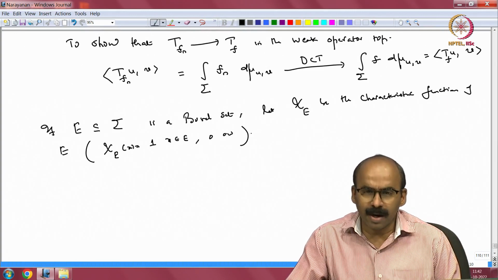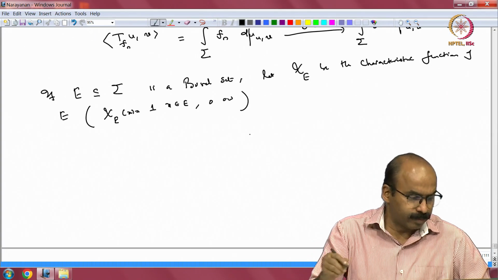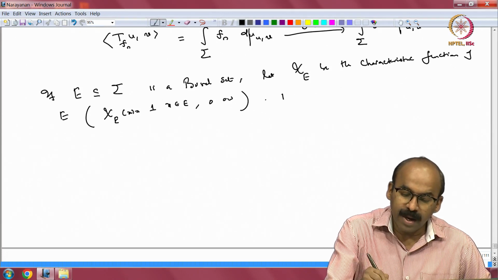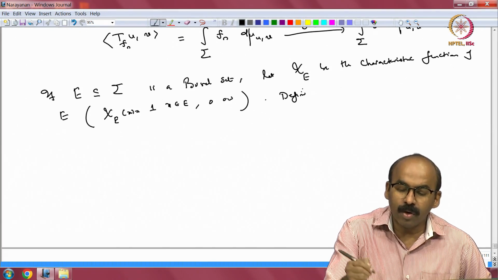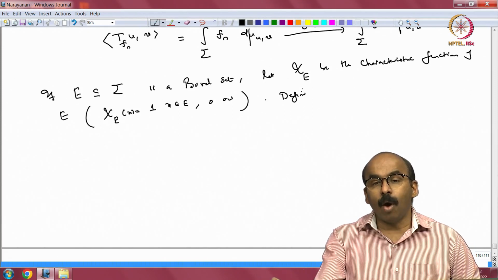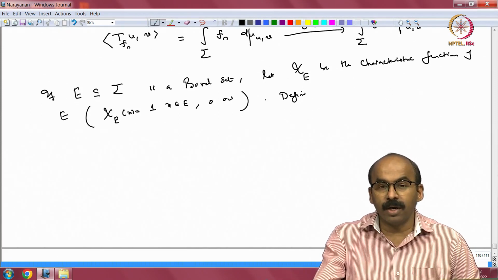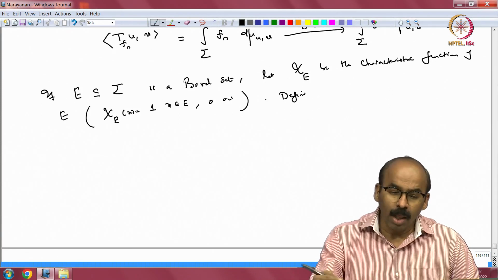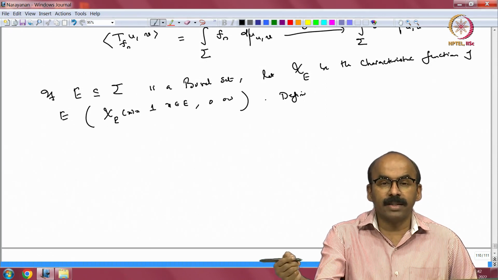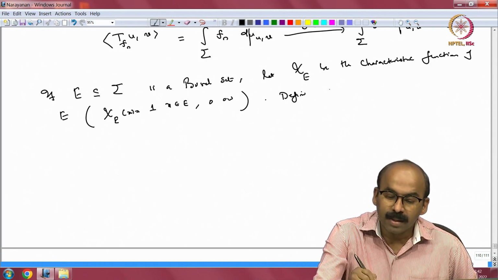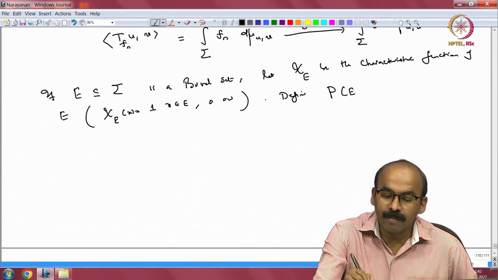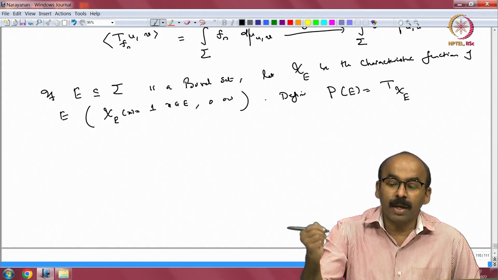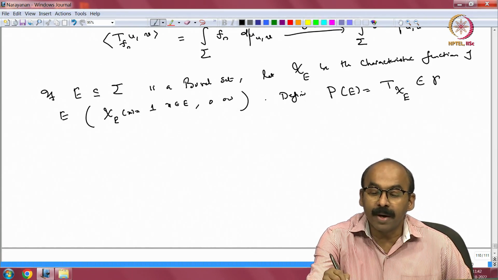That is what you mean by a characteristic function or an indicator function. If I take any bounded function f, I have an operator, which I denoted by T sub f. So, for chi E I have T sub chi E, and I define P of E to be equal to T sub chi E. Okay. So, this is a bounded operator.